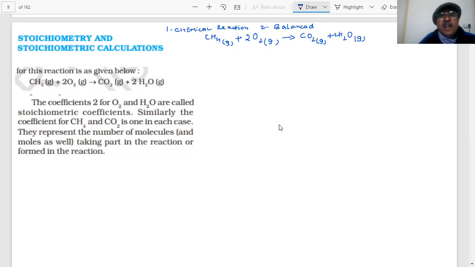Balancing of the reaction means, students, when I say the reaction should be balanced, why should it be balanced? Because of the law of conservation of mass.